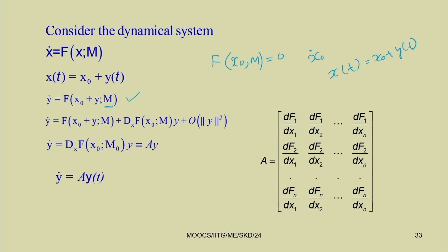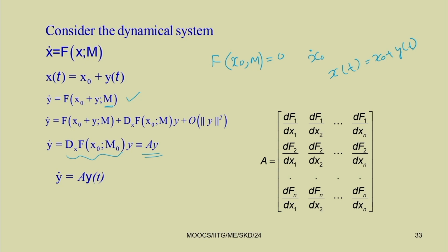So y dot becomes dx f of x 0, mu into y, which is equal to A y. This can be written using the matrix A, which is similar to your Jacobian matrix.